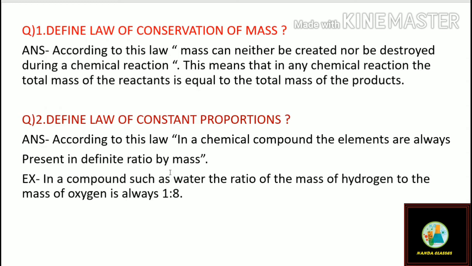That is, the ratio of the mass of hydrogen is 1 and the mass of oxygen is 8. That is why compounds are present in a definite proportion.